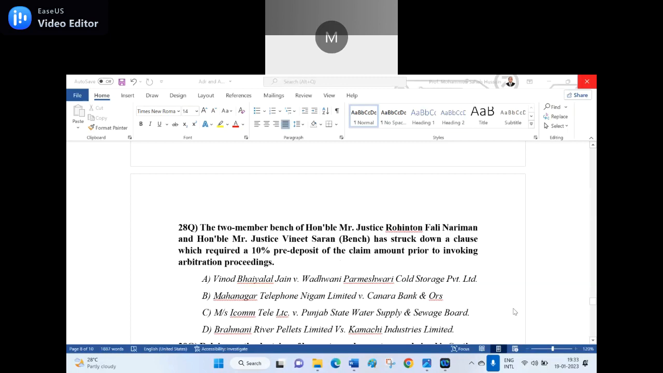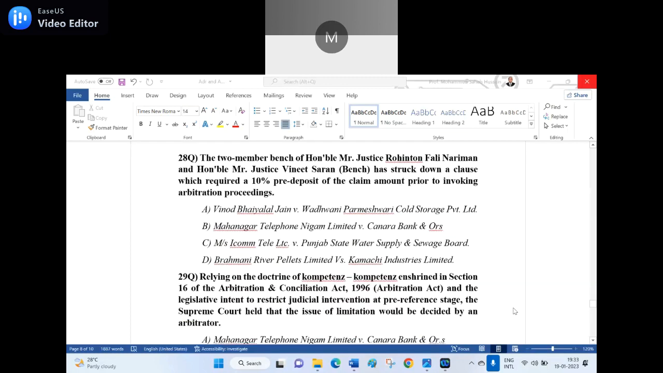B. Mahanagar Telephone Nigam Limited, Canara Bank and others. C. M/s ICOMM Tele Limited versus Punjab State Water Supply and Sewage Board. D. Brahmani River Pellets Limited versus Kamachi Industries Limited. Which is it? Option C. Option C is the right answer. That is M/s ICOMM Tele Limited versus Punjab State Water Supply and Sewage Board, the right answer for the 28th question. Now the 29th question.